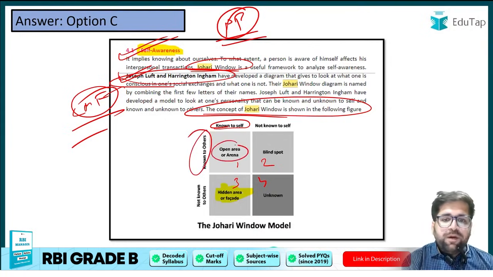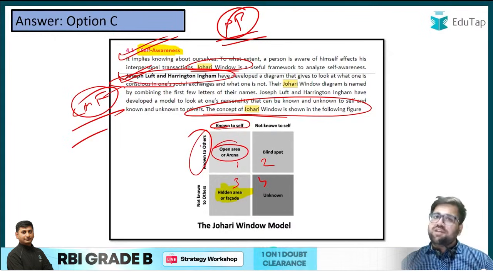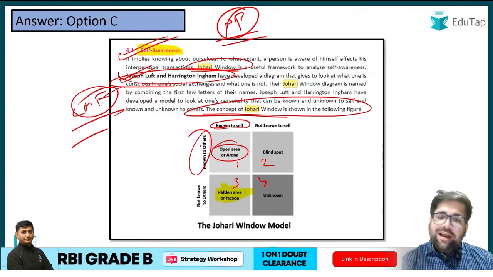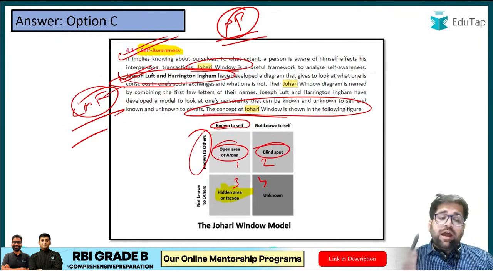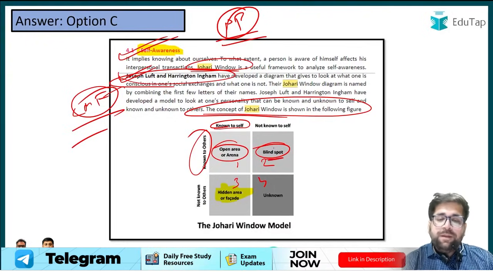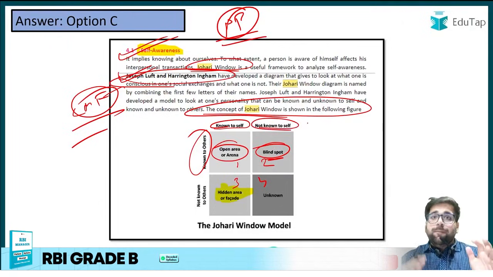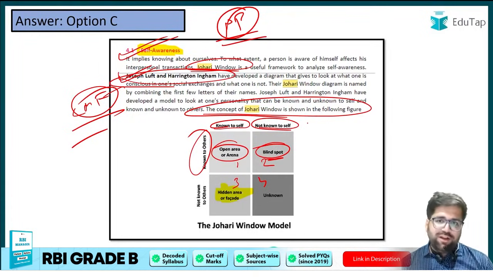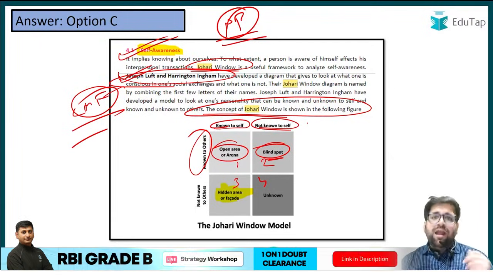Okay, so under open arena, everyone knows everything about you. Even you know about yourself, and the general public knows about you. It's very simple. Sab kuch khul hai, as simple as that. The second is also known as blind spot. Under blind spot, others know that information about you, but you do not know about that particular information. It's like a trick. People know that you have a certain quality, but you yourself don't know that you have that particular quality. So it's like society is giving you an inherent quality.